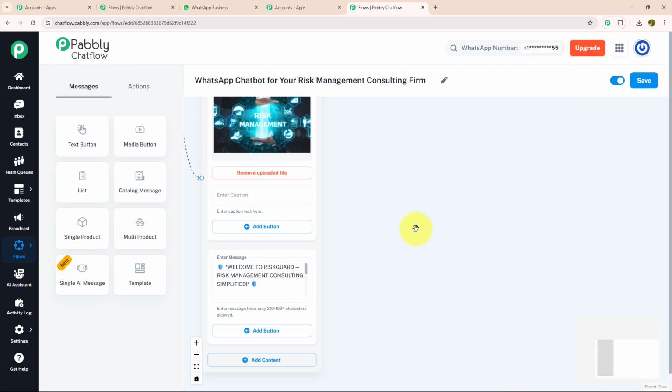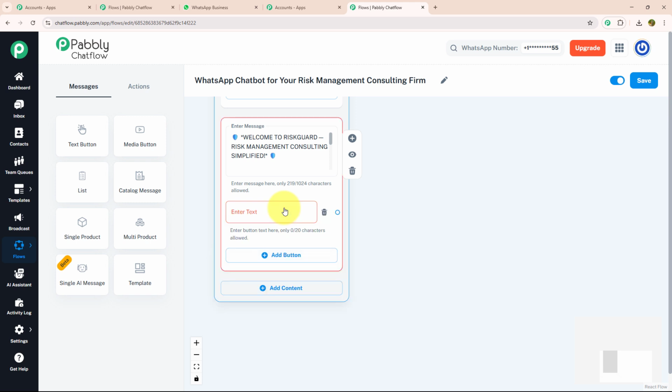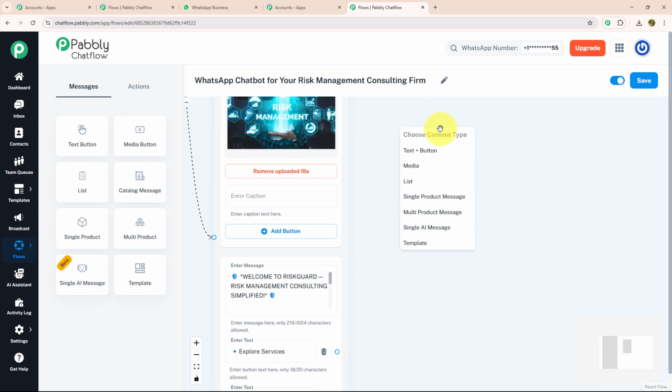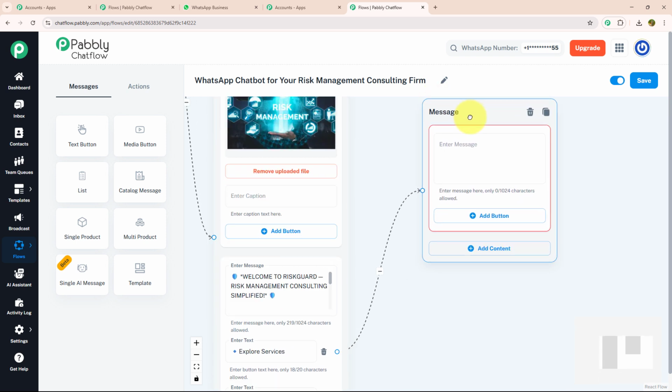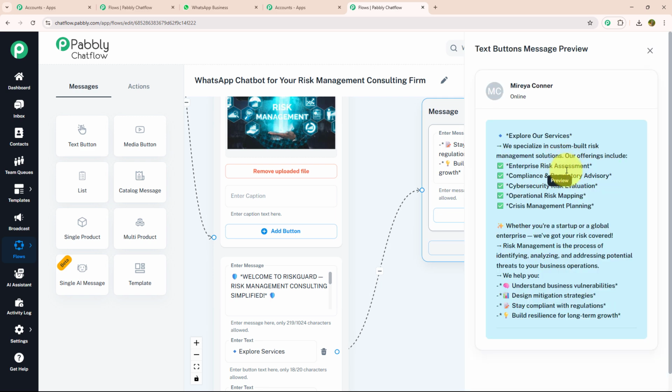And with that, I'm going to provide a few action buttons. For that, I'm going to click on the add button option and enter my text: explore service, start assessment and book consultation. Now for each action button, I'm going to provide a separate message. Let's start with explore service. To tell about our service, I'm going to drag and drop, select the text button and enter my message like this, where I have mentioned our service and what risk management is all about.